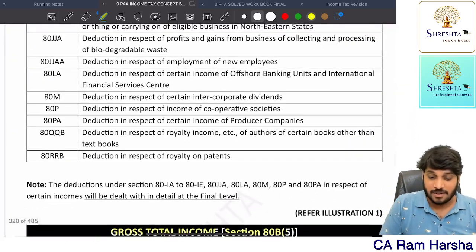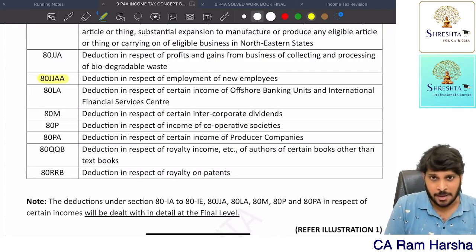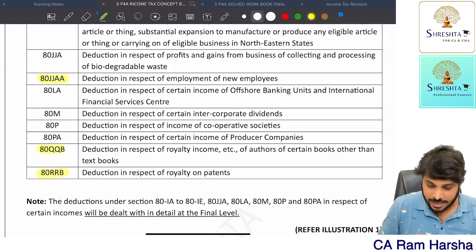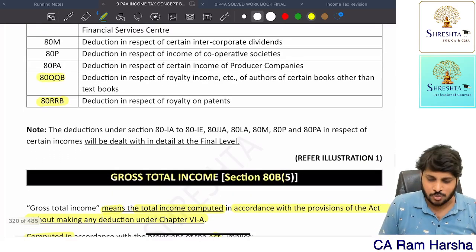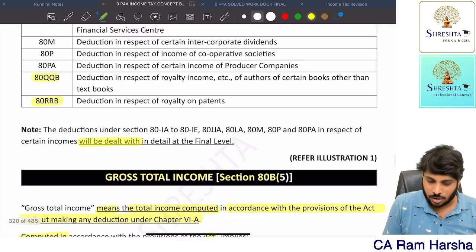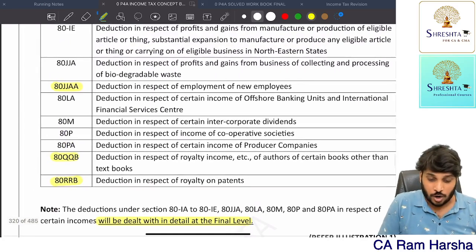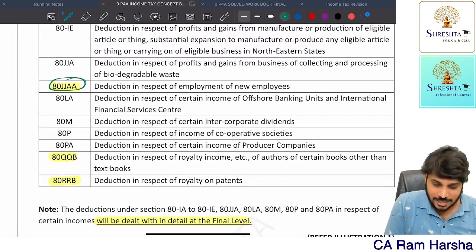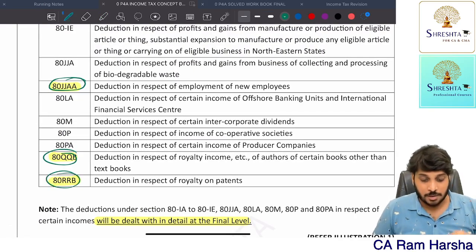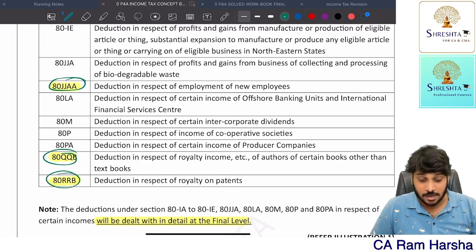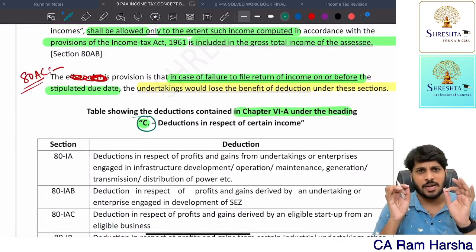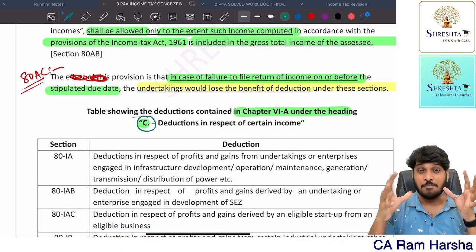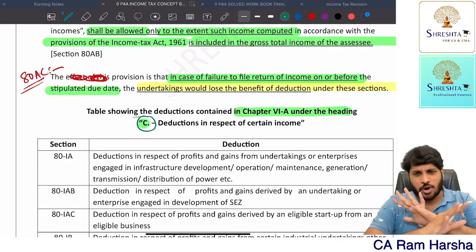In this, what we have in syllabus is 80JJAA. 80QQB we have in syllabus. 80RRB we have in syllabus. Remaining sections we don't have in syllabus. And that's what they have given here. So these will all be dealt with at CA final level. So whatever I have given here, 80JJAA, 80QQB, 80RRB, only these three are there at CA inter. That too, these three are what? Chapter C related. So typically speaking, under Chapter 6A, heading number C, those sections we don't have in the syllabus.